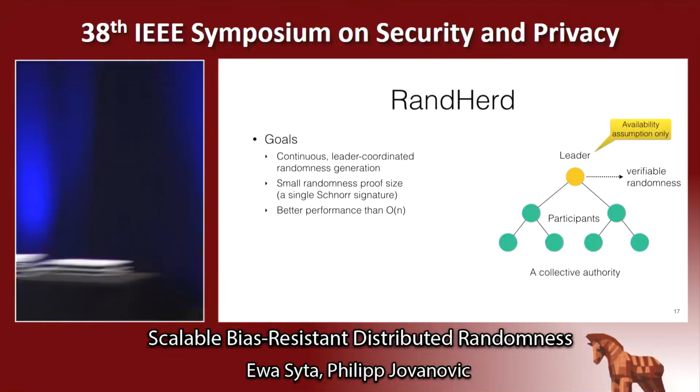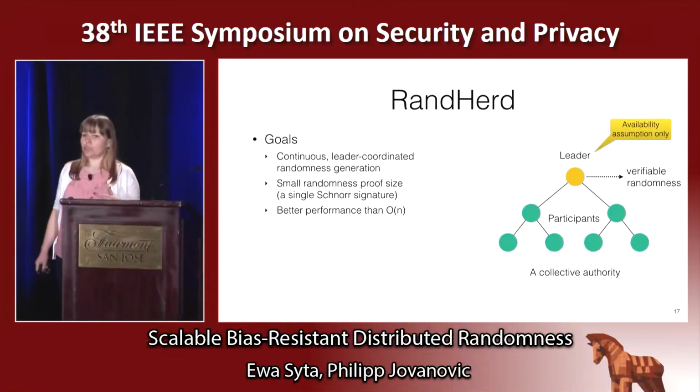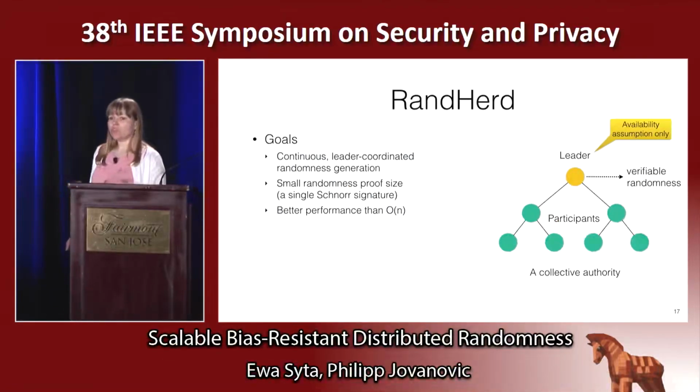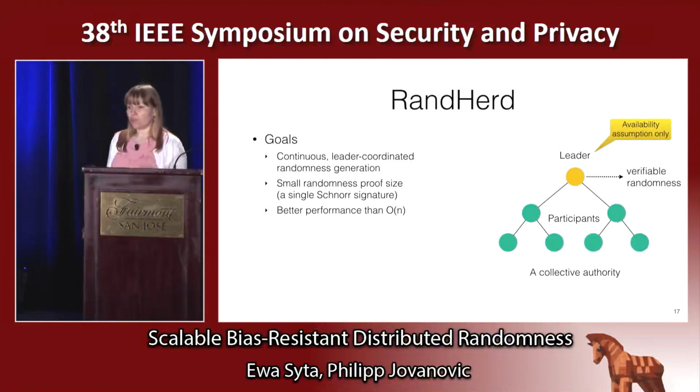In the previous protocol, we had randomness generated on demand by a client who is fully in charge and fully responsible for a protocol run. Now, in our second protocol, RandHerd, we would like a continuous stream of randomness in a way that doesn't require any of the nodes to be fully responsible for the process. RandHerd relies on a leader that is only trusted with availability, which means that the leader simply coordinates the process among all of the nodes.